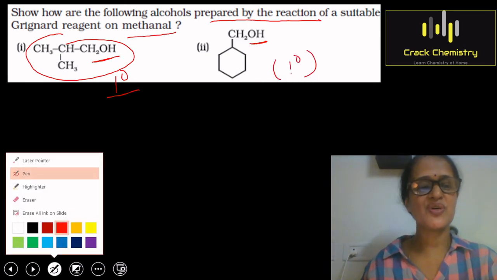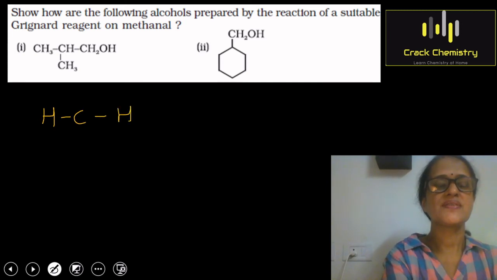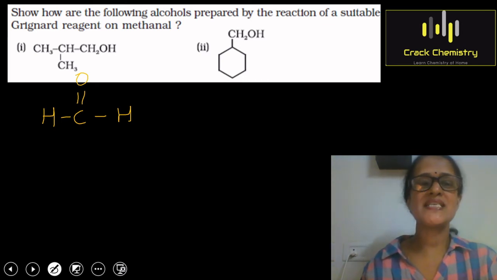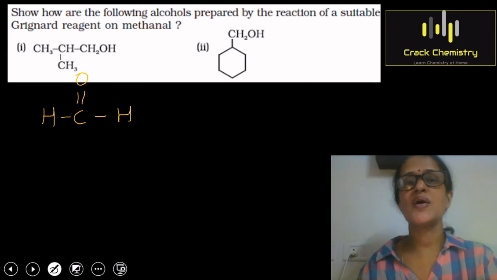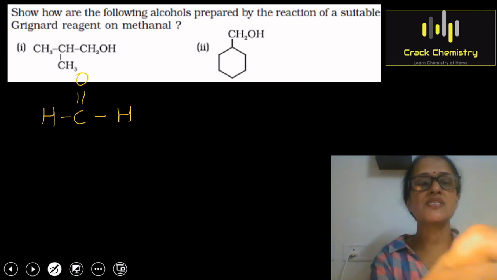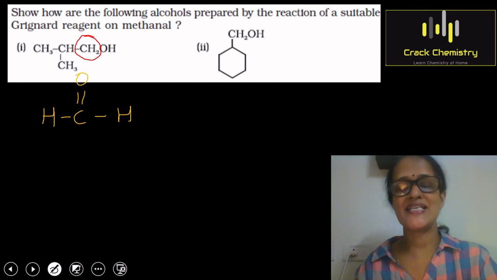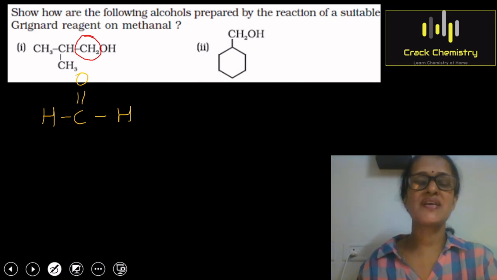So first we will solve the first question. As you have to prepare this primary alcohol using a Grignard reagent, first I have written the formula of formaldehyde here. Children, there is one very interesting point I want to tell you here. Whenever you want to prepare any alcohol, remember one point: the CH2 group of the alcohol comes from formaldehyde. I am talking about the preparation of primary alcohols using a Grignard reagent.